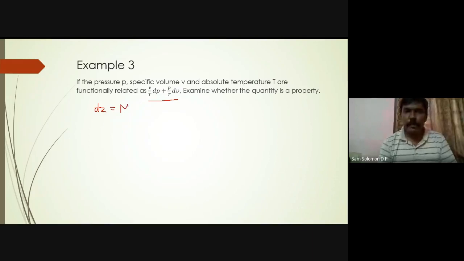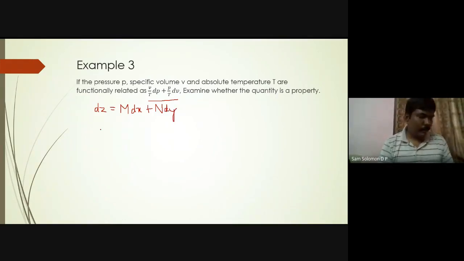dz is equal to M dx plus N dy. Now what is given to us is V by T dP plus P by T dV.